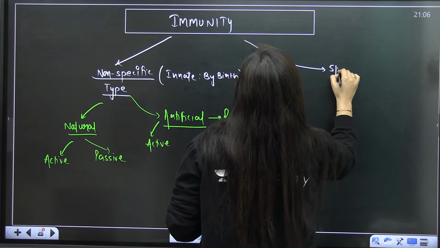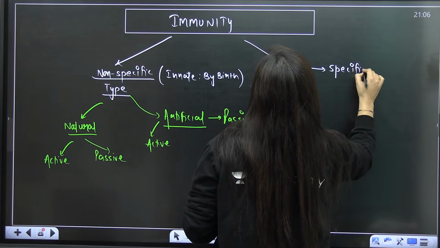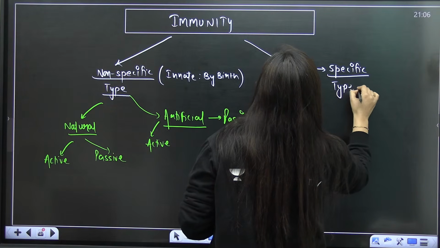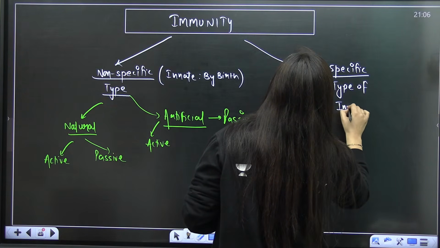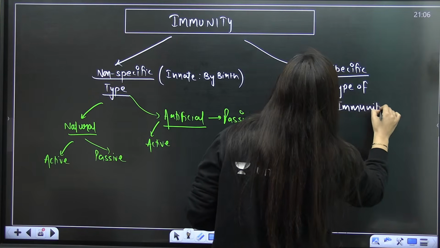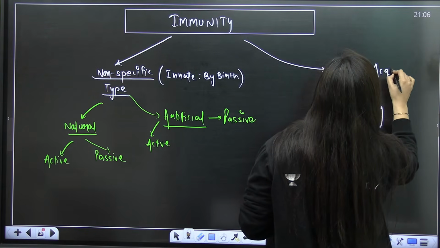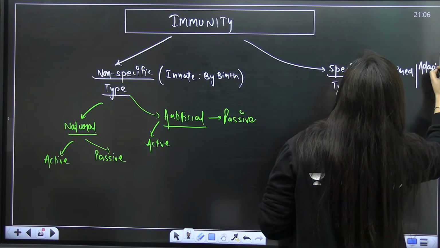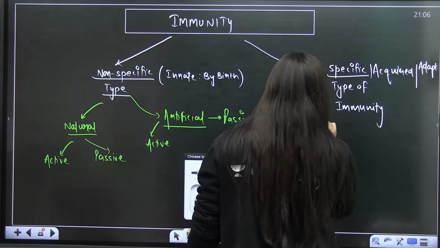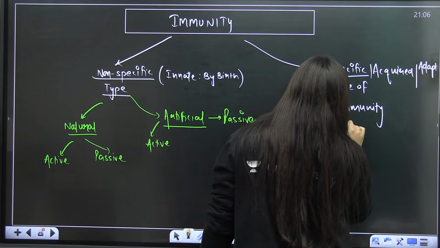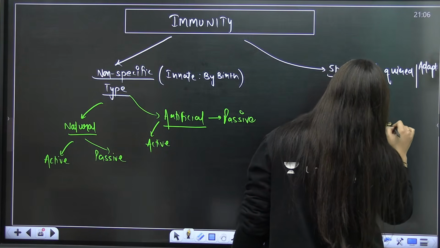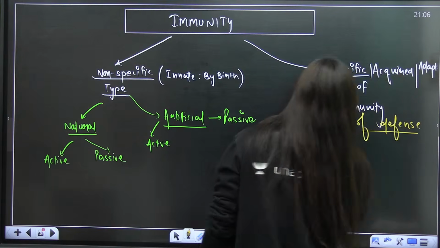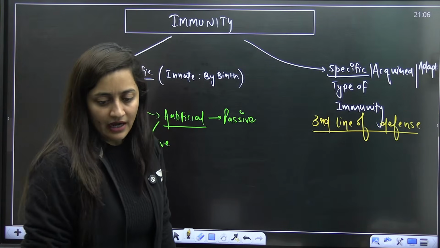So another category that we have here is specific type of immunity. Specific type of immunity is also known as acquired. It is also known as adaptive immunity, and we consider it as the third line of defense. Are you getting my point?